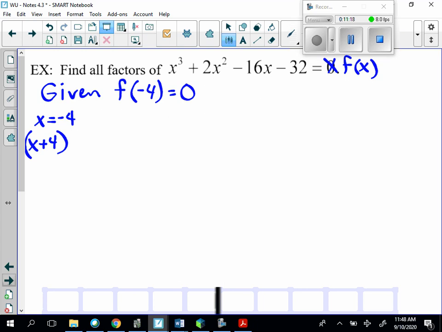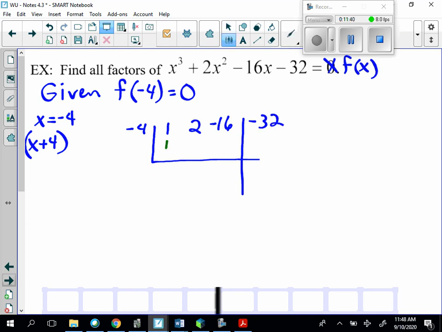Now, when we look at the rest of this, synthetically we will divide, and we will say that negative 4 goes out here, and then we have a 1, we have a 2, we have a negative 16, and we have a negative 32.